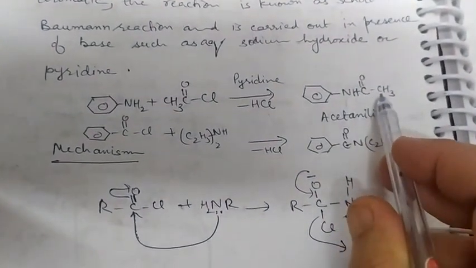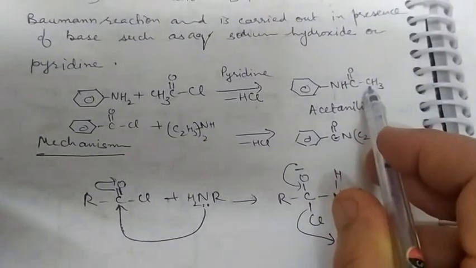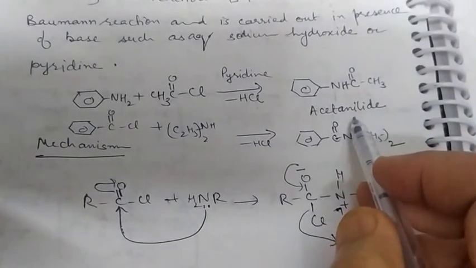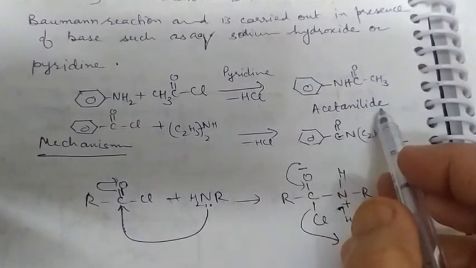CH3CO group is termed as acetyl group. So the common name of this compound is acetanilide.